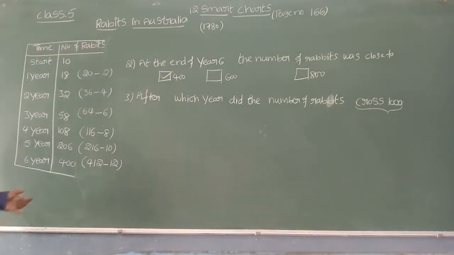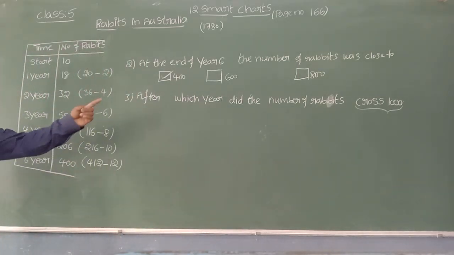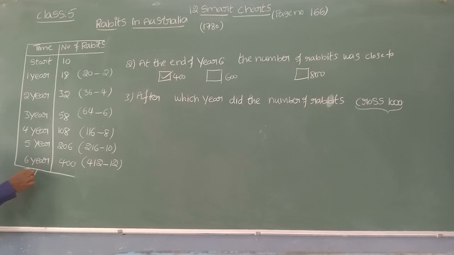So up to 6 years we have only 400. So 1000 we need to cross. Still we need to find how many rabbits are there in 7th year, 8th year, 9th year. We'll try to find out to get 1000 cross.